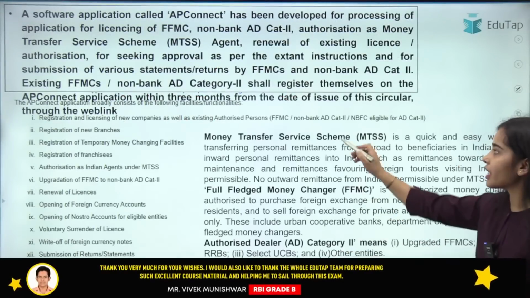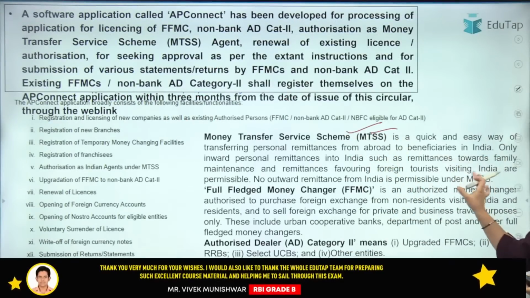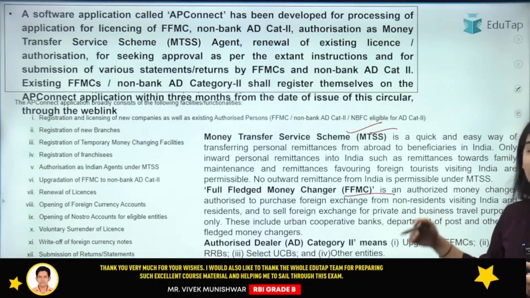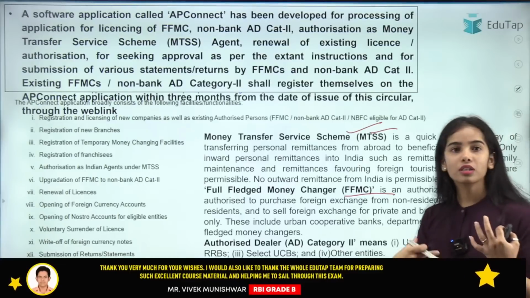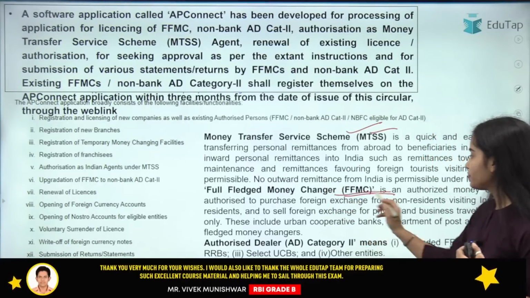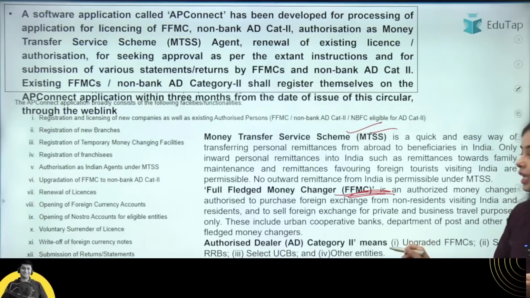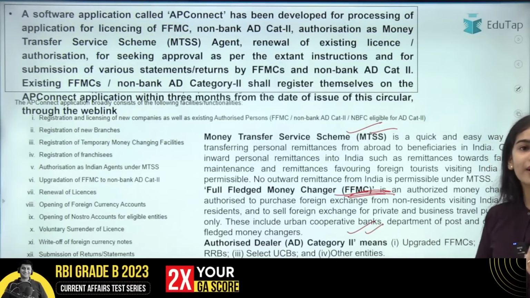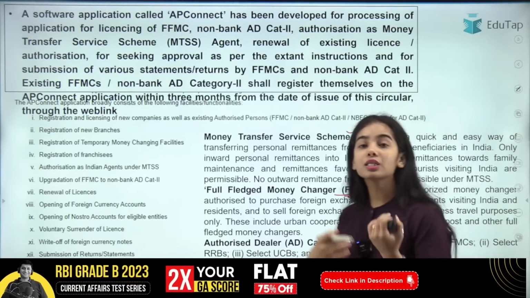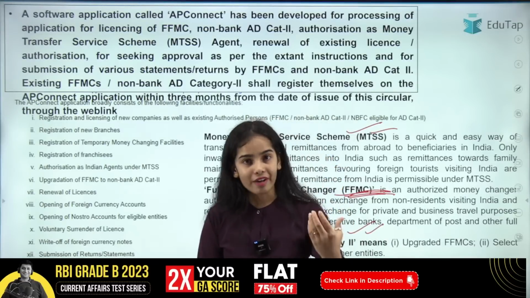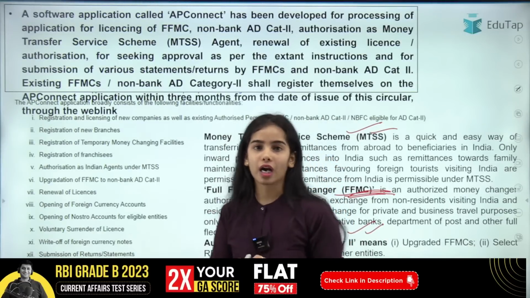So here you can read, we have already discussed the MTSS scheme. Full-fledged money changers are the ones that can provide the money for travel purposes. Okay. Authorized dealer category 2 are the ones that can provide the foreign exchange for the non-trade current account services.